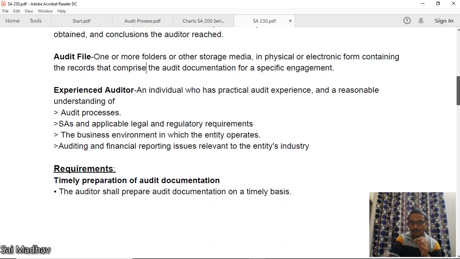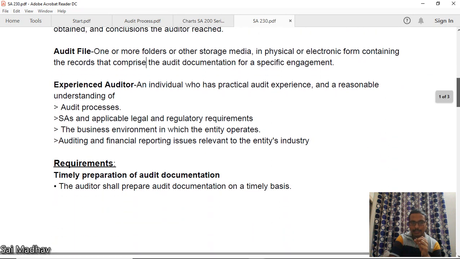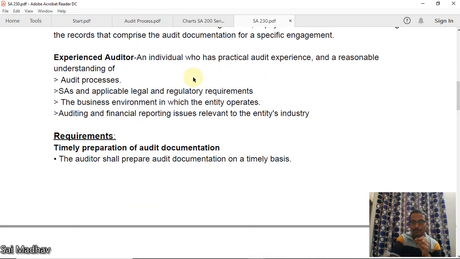Now, experienced auditor. Who is an experienced auditor? An individual who has practical audit experience and a reasonable understanding of the audit process, standards and applicable legal and regulatory requirements, the business environment in which the entity operates, and auditing and financial reporting issues relevant to the entity's industry. He should have practical experience and a reasonable understanding of these things. Then he is known as an experienced auditor.